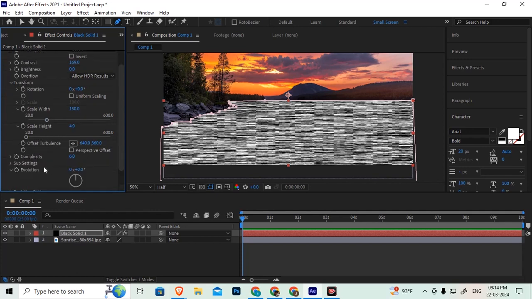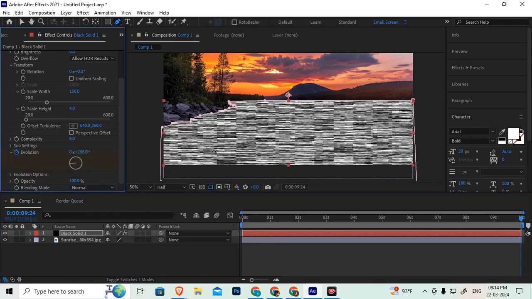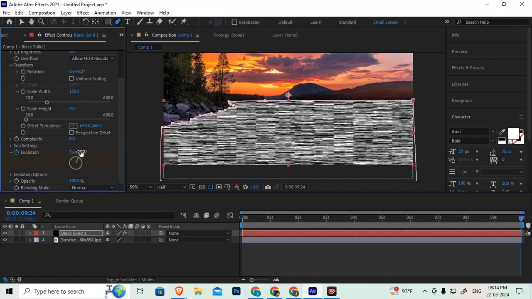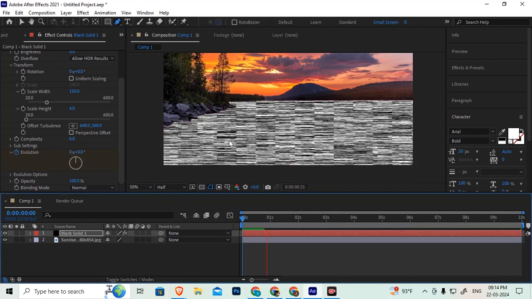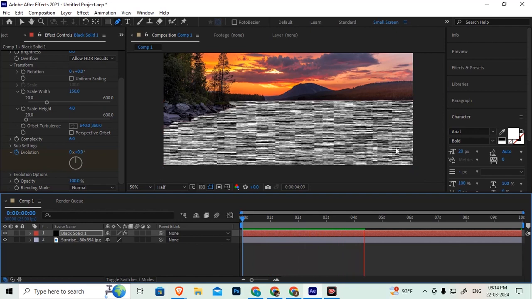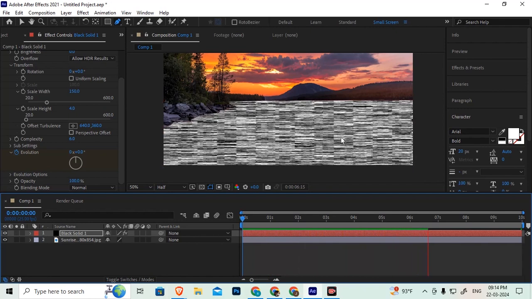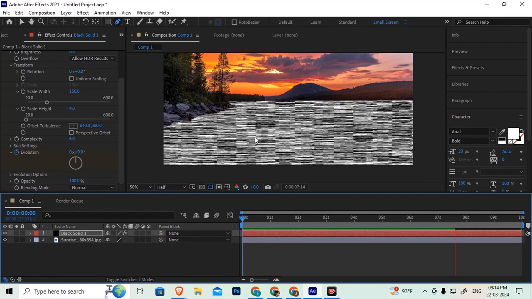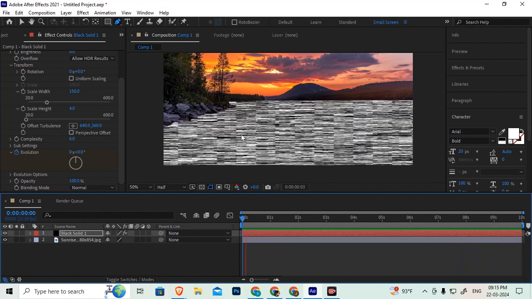Now into this we have to animate evolution. Set key at the starting, go to end position, just rotate, add more value. See this now? Are the shapes changing or not? Shapes are changing, right? Yes sir. So it is reading first of all. Now it will play smoothly.